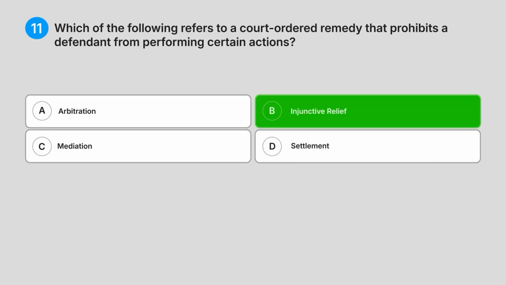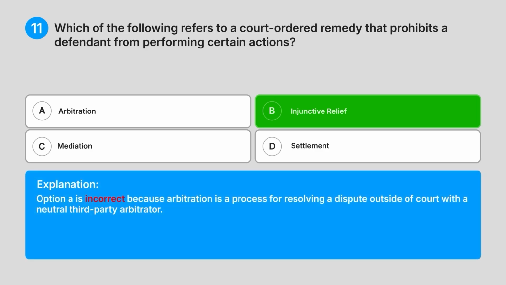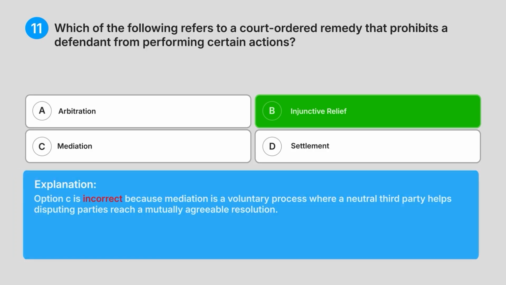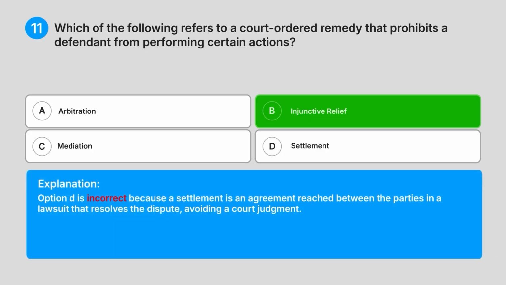Correct answer B. Injunctive relief. Explanation: Option B is correct because injunctive relief or an injunction is a court order that requires a party to do a specific act or refrain from doing a specific act. Option A is incorrect because arbitration is a process for resolving a dispute outside of court with a neutral third-party arbitrator. Option C is incorrect because mediation is a voluntary process where a neutral third party helps disputing parties reach a mutually agreeable resolution. Option D is incorrect because a settlement is an agreement reached between the parties in a lawsuit that resolves the dispute, avoiding a court judgment.